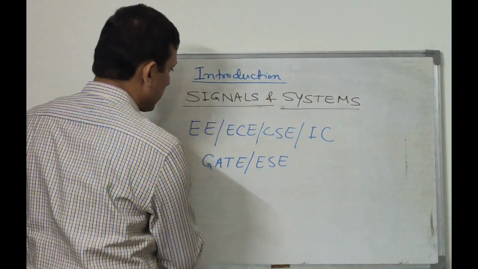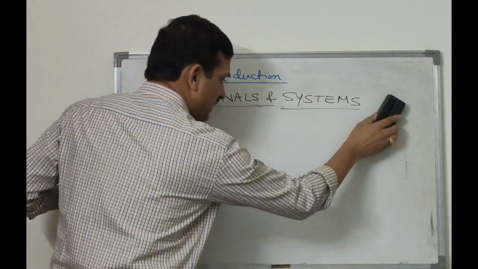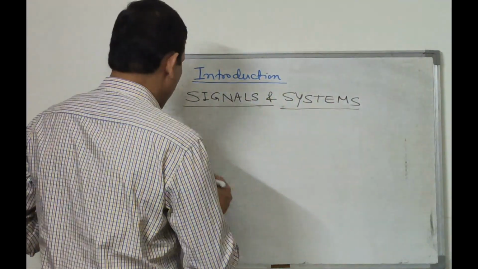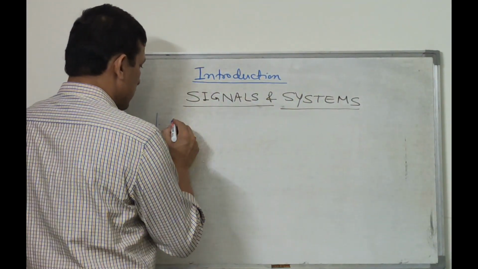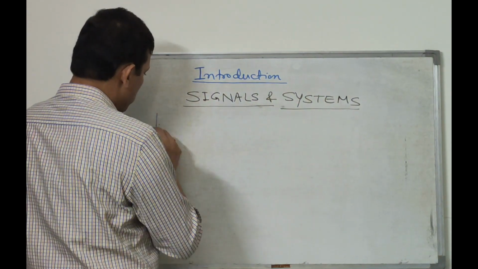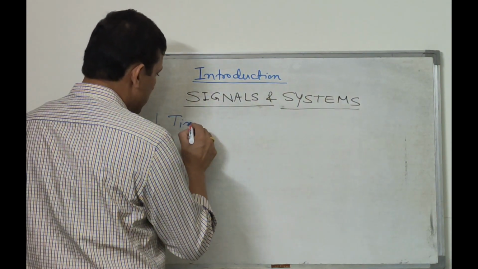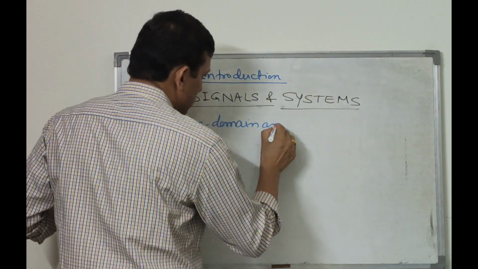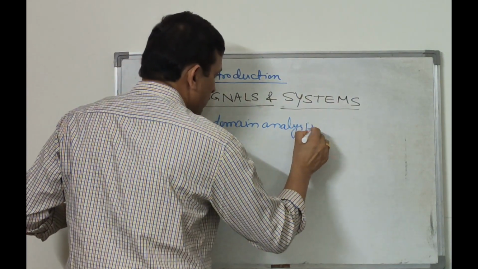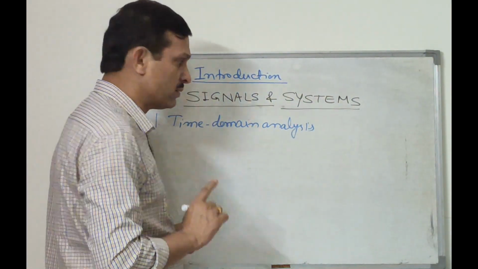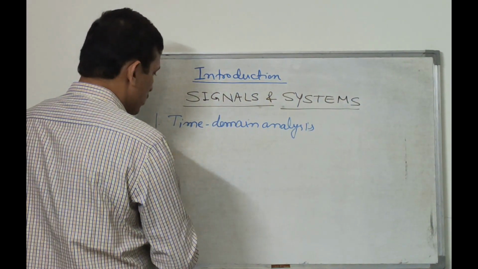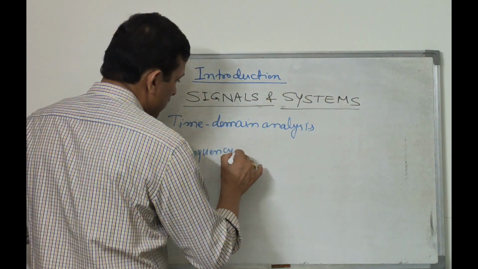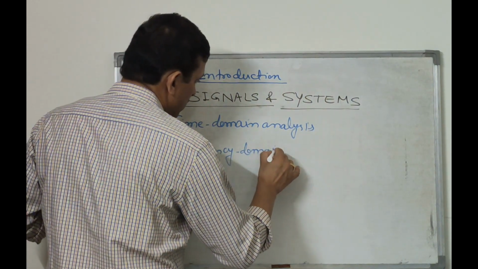The course content and the syllabus of the course is normally divided into 5 topics. The complete coverage will be divided into these 5 topics. One is time domain analysis, the time domain analysis of signals and systems. The second topic is frequency domain analysis.